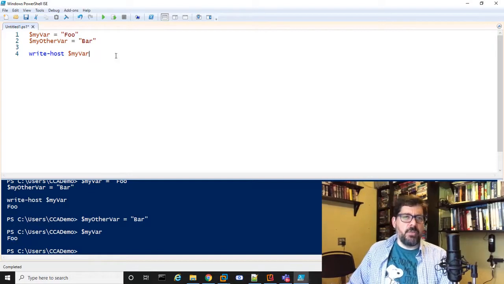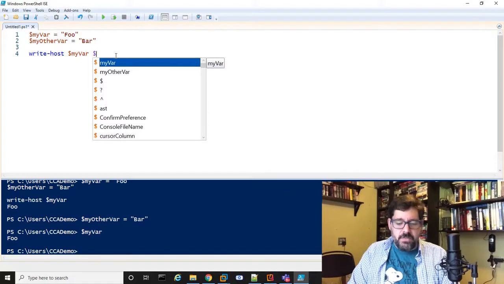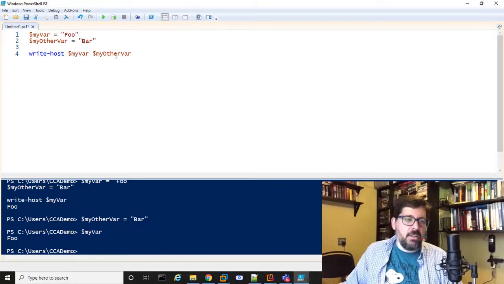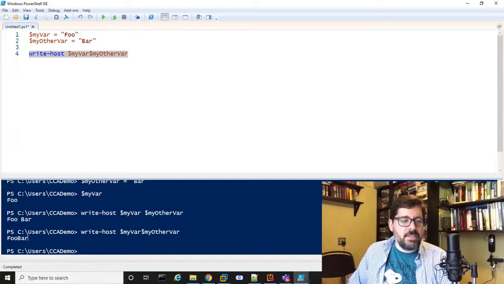So it's useful for doing troubleshooting, right? And I could output with Write-Host, you can output two variables at the same time, right? So we'll do my other var. So now it'll just output both. It does put a space in between them, right? Now you might think if I take the space out here, it won't have the space, right? And usually that works, right?